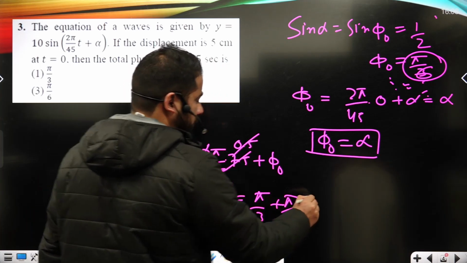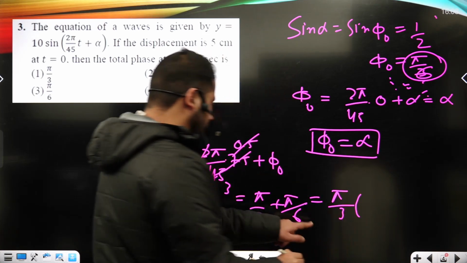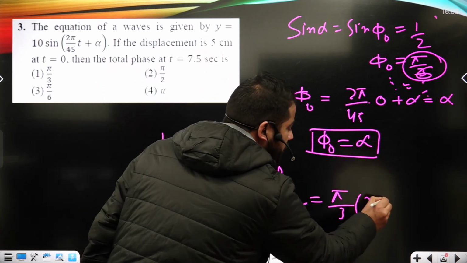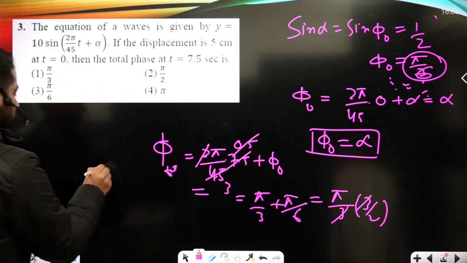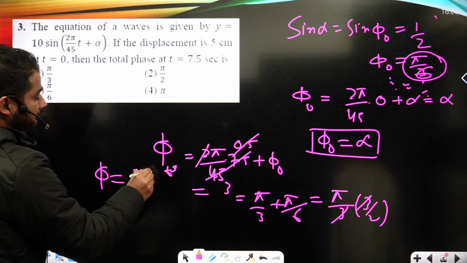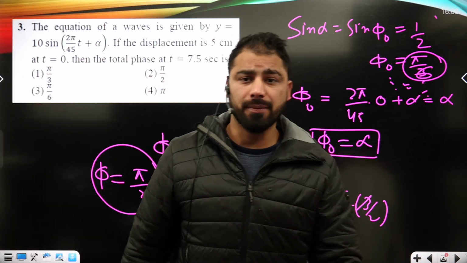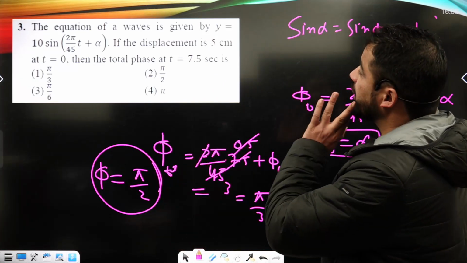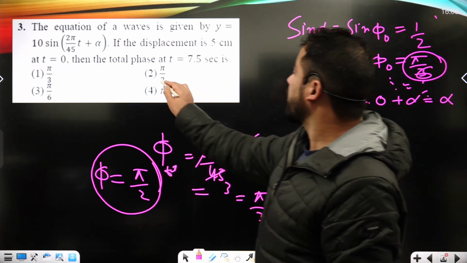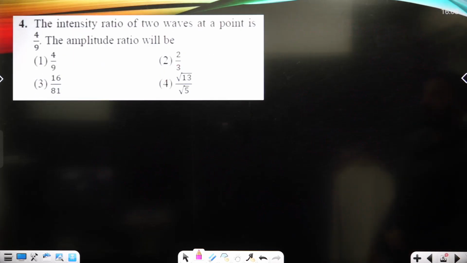Taking pi upon 3 common, it is 1 plus 1 upon 2, that's 3 upon 2, and the 3 cancels. So the total phase at this time, 7.5 seconds, is pi upon 2. Pi upon 2 is shown under option number second, which is correct here.